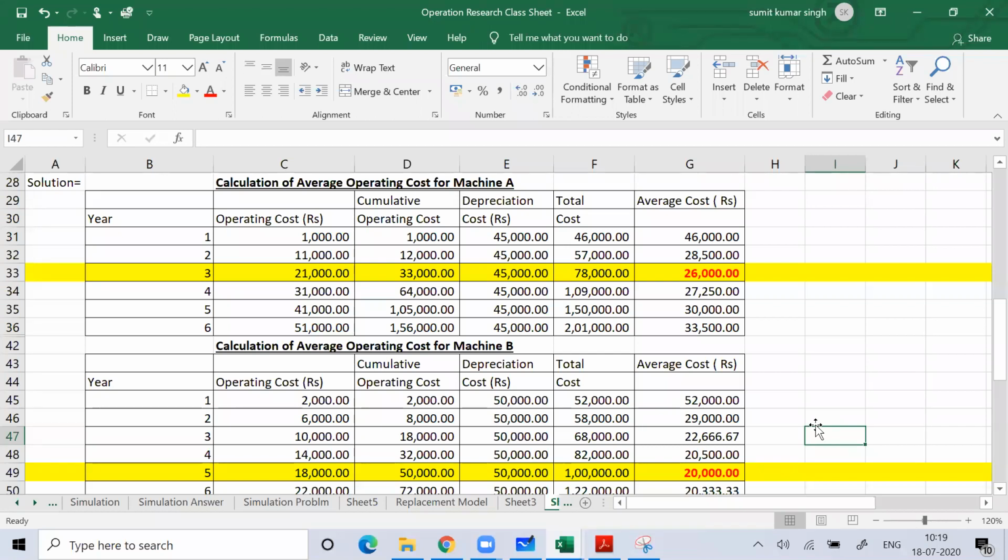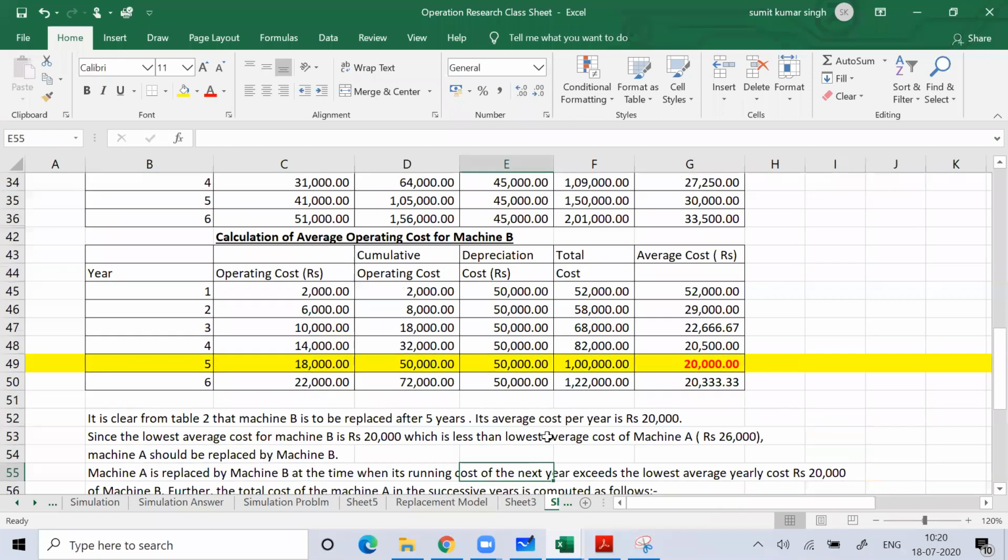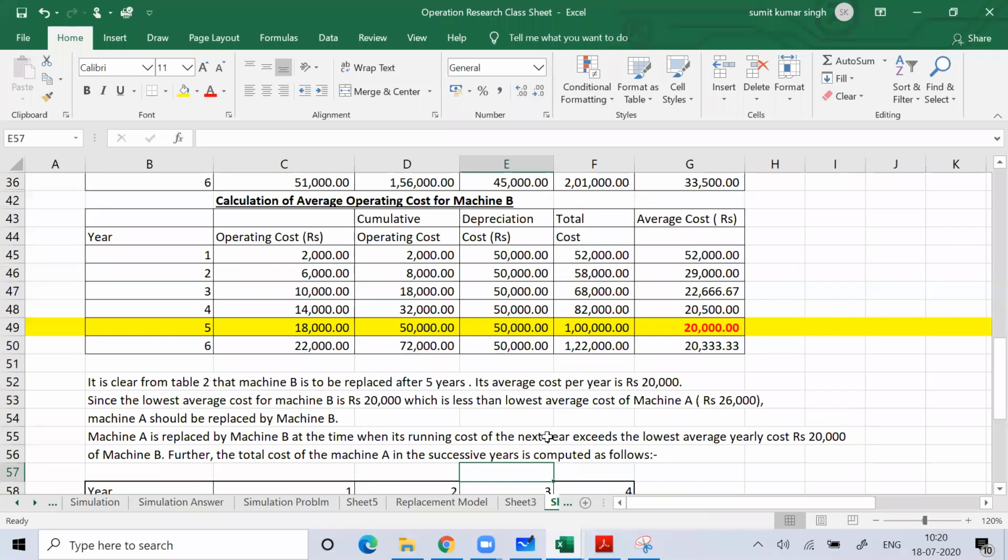You can understand this part because if you see the average cost per year of machine A, that is 26,000 rupees. If you see the average cost per year of machine B, that is 20,000 rupees per year. So this means that because the average cost per year of machine B is better than the average cost per year of machine A, you should replace machine A by machine B.